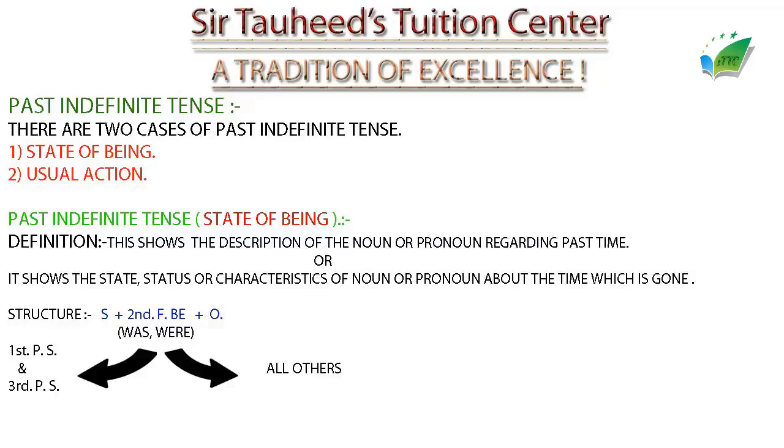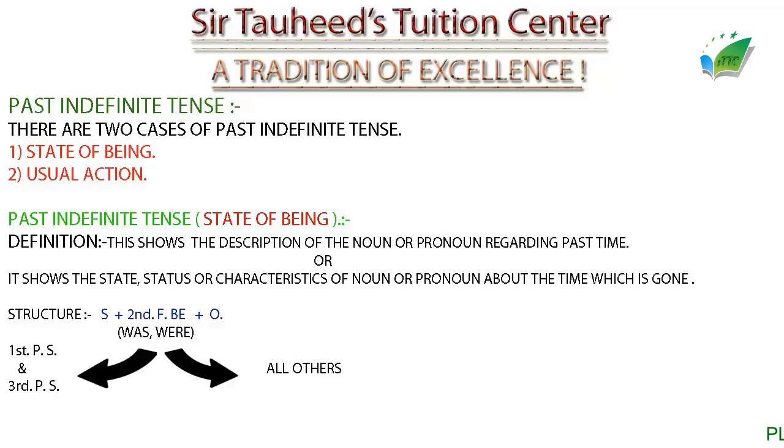This shows the description of the noun or pronoun regarding past time. It means this tense gives information about something or someone about their past. Just like I could say, he was a student. So this is just the description of a noun or pronoun. There is no action actually. There is just a little bit of information.